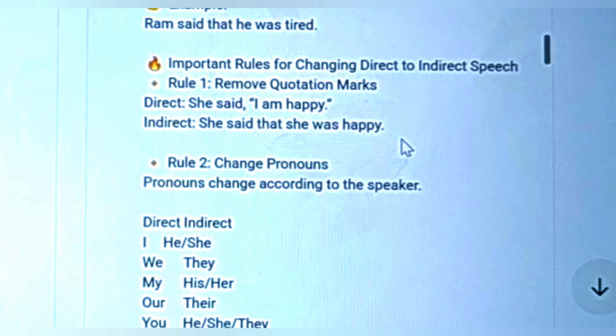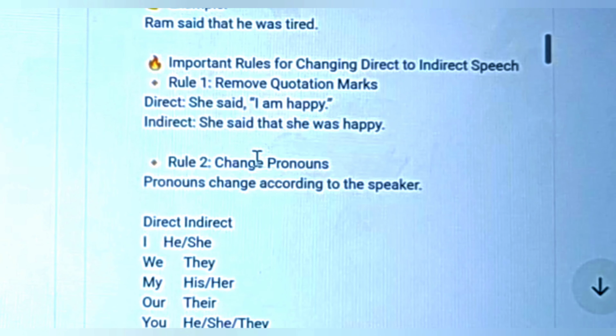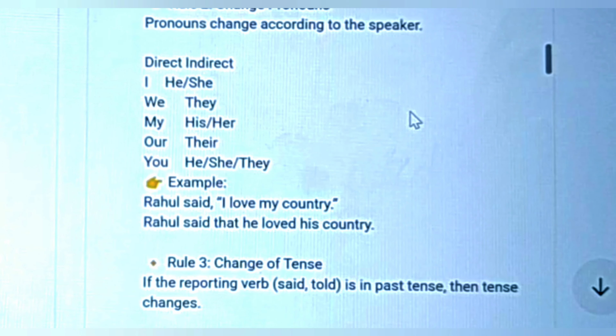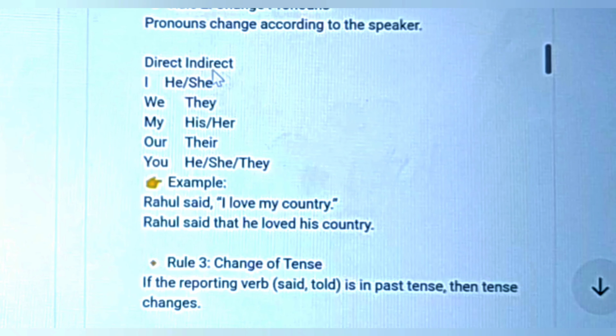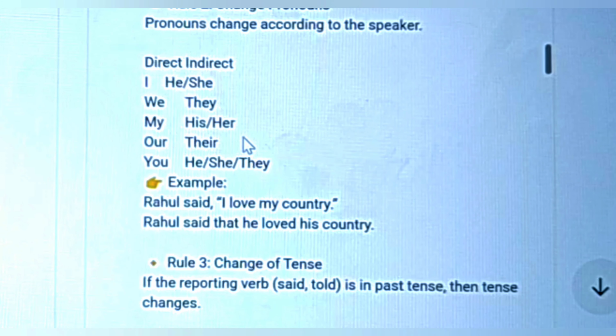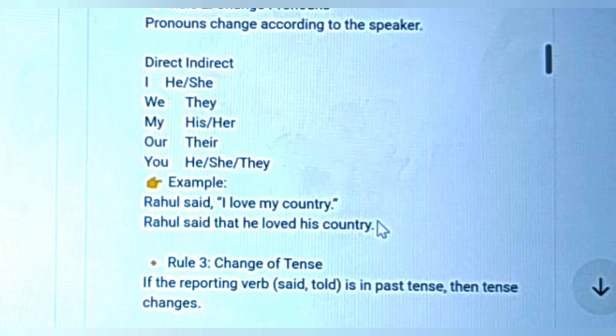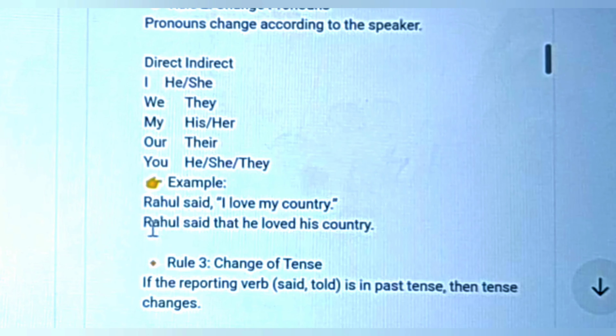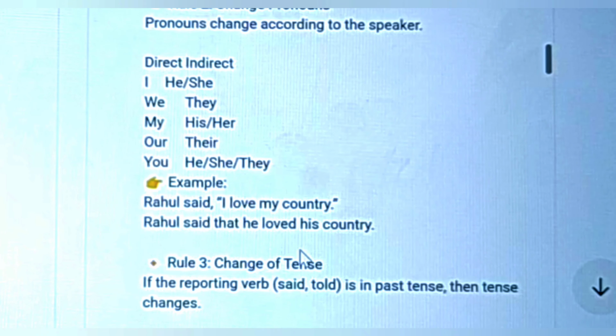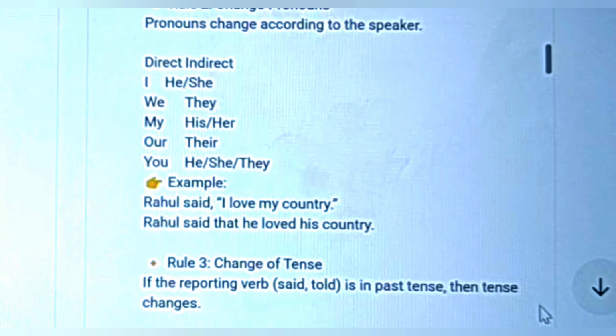was happy. And the next rule is change pronouns. Pronouns change according to the speaker. For example, here in direct to indirect, I will change to he or she, we changes to they, my changes to his or her, our changes to their, and you changes to he, she, or they. For example, Rahul said, "I love my country." And in the indirect way, Rahul said that he loved his country.